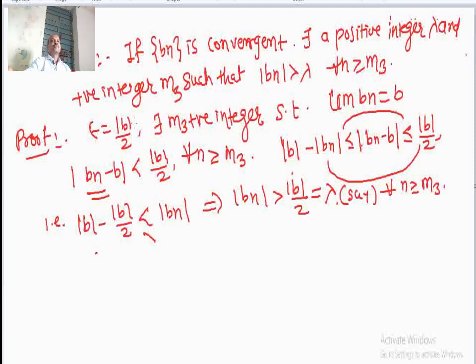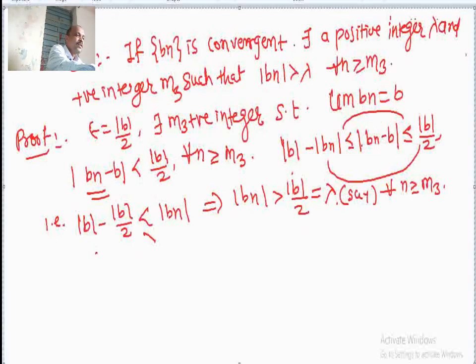Here we have chosen epsilon equal to mod b divided by 2, and convergence means there exists a positive integer m3 such that mod of bn minus b is less than mod b divided by 2. Now applying the modulus property, mod b minus mod bn is less than mod of bn minus b, and mod of bn minus b is less than epsilon, that is mod b divided by 2, and hence I will get mod of bn is greater than mod b divided by 2. Okay.